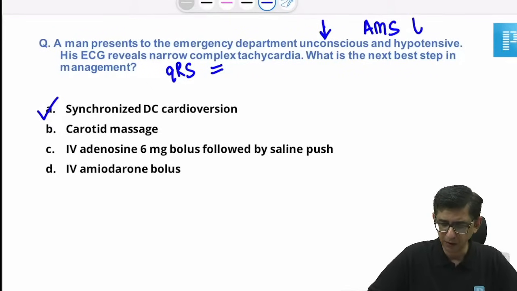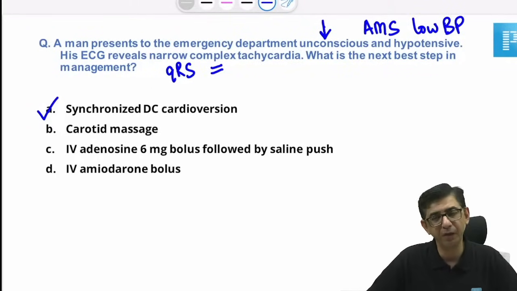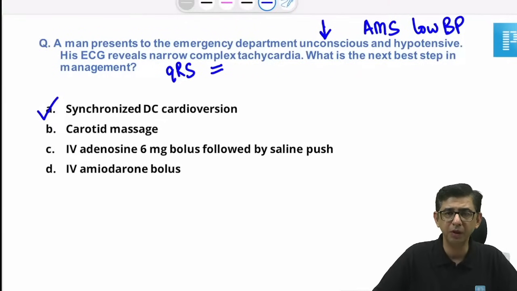So got it, doctor. I get your point, but the gist and the concept of the question is still the same: in any unresponsive patient with acute onset manifestation of a tachyarrhythmia, apart from atrial fibrillation, we have to go in for synchronized DC shock.